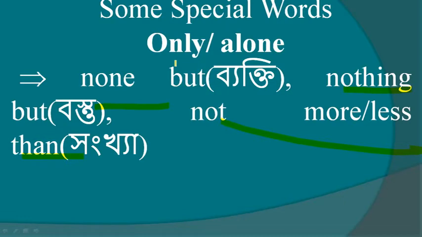Just think, here is one word but you are getting three words. Which word should we use? In that case you have to maintain the meaning. If only or alone indicates a person, you have to use none but. If it indicates a thing, you have to use nothing but. If it indicates a number, you have to use not more or less than.